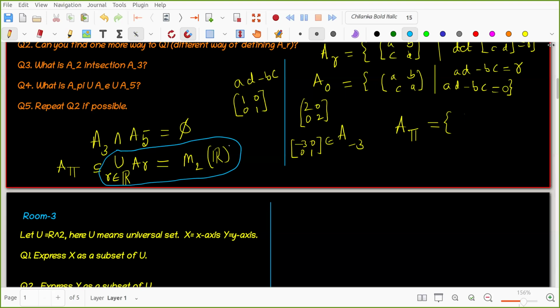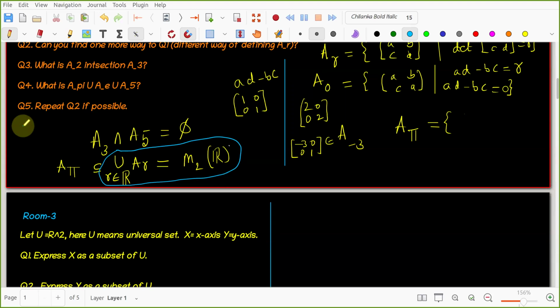Arpit? Yes, sir. Tell me, Arpit. Both of them are subsets of each other. Arpit, room number 1 I am talking about, not room number 3. Arpit, room number 1. Yeah, go ahead. So both of them should be subsets of each other. Yeah, both of them are subsets of each other.